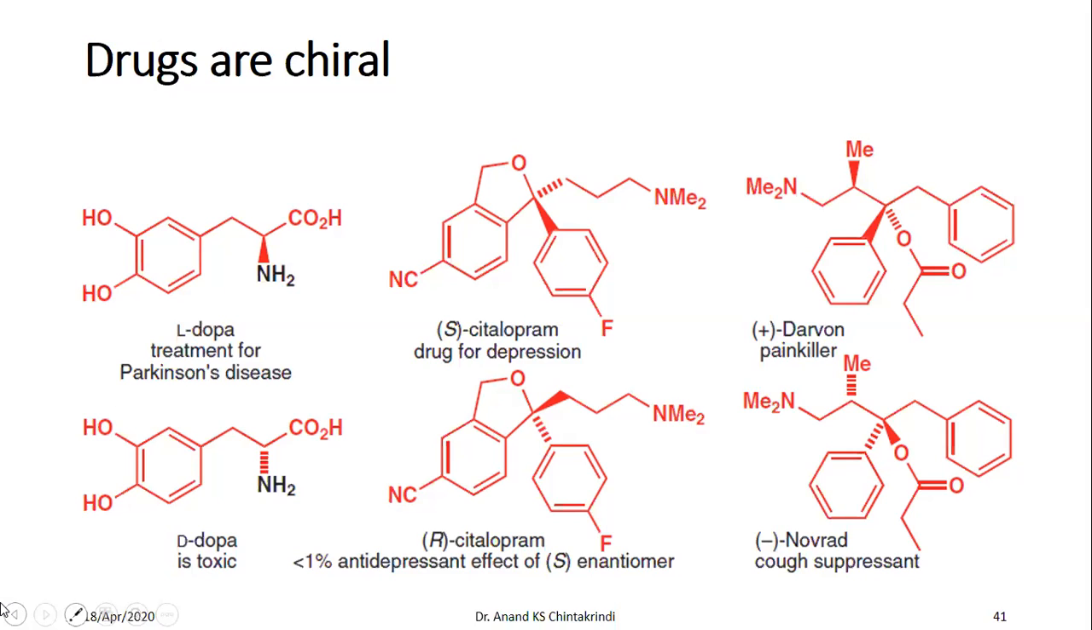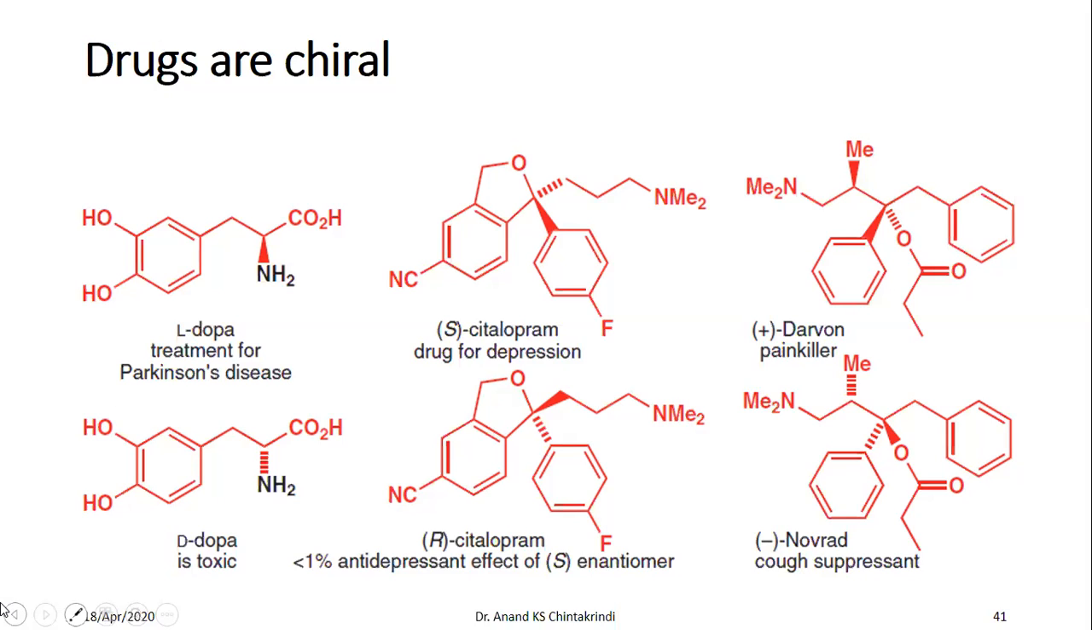A similar case is citalopram. One of the enantiomers, S-citalopram, is used as a drug for depression, whereas its R isomer does not have any antidepressant effect. Although it is not toxic, it does not show any activity. So only the S form of citalopram is showing activity.